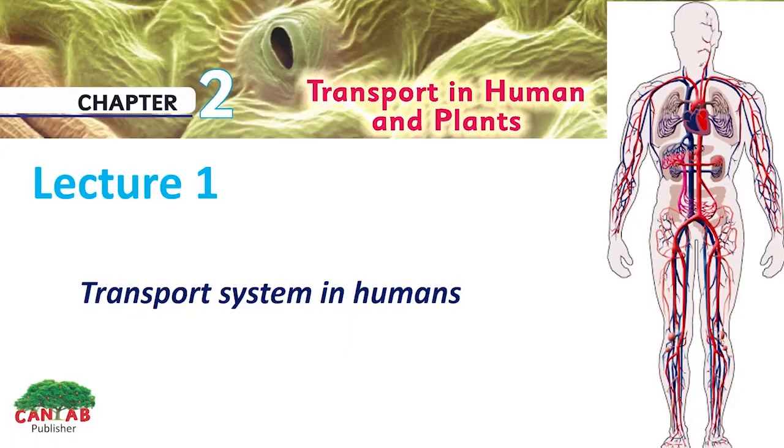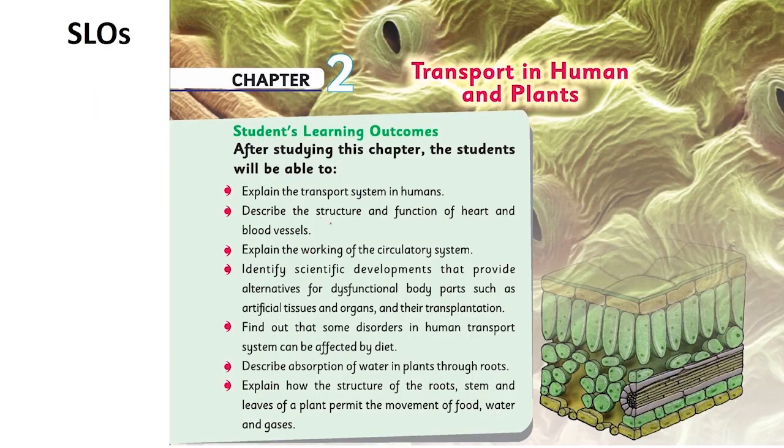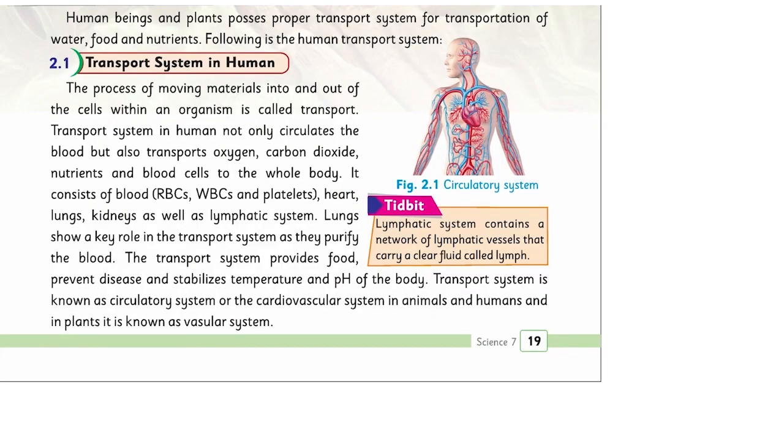Bismillahirrahmanirrahim. It's our first lecture from chapter 2 that will describe and introduce the transport system in humans. We will have a short introduction about the transport system, its needs and its components. The corresponding SLO that we will achieve through this lecture is explain the transport system in humans, and the topic in the textbook that will support in this regard is topic 2.1 at page 19, transport system in human. It's a short introduction about the system.